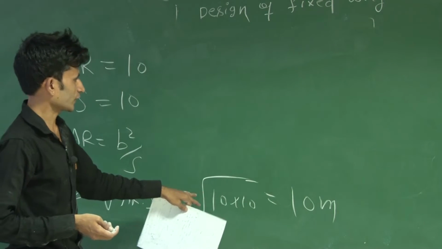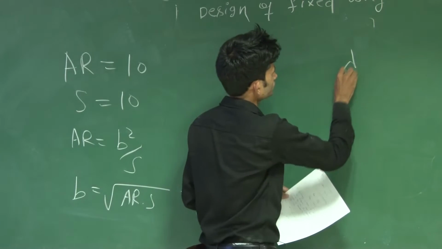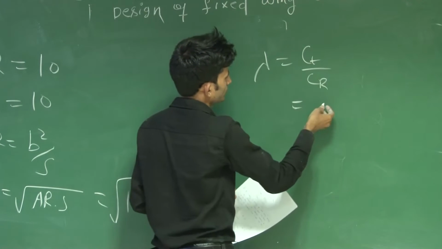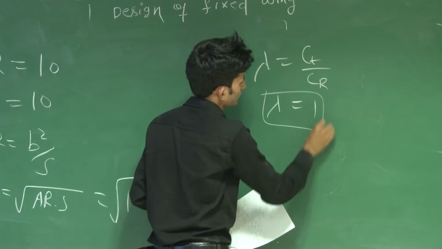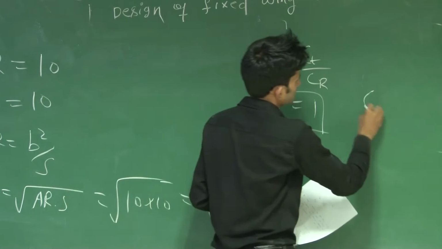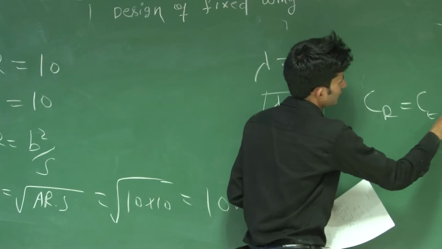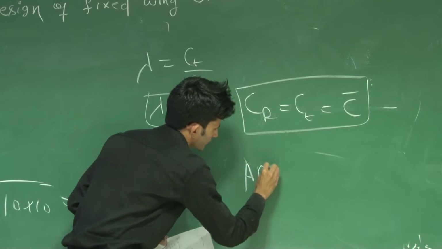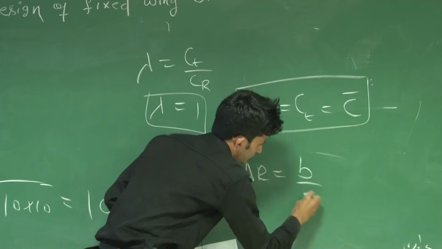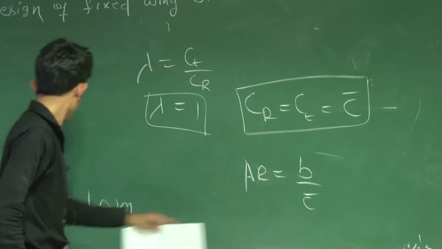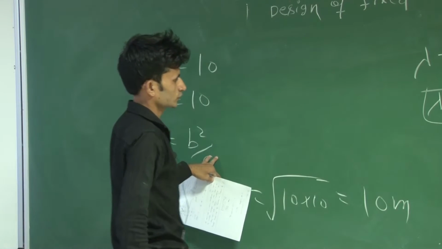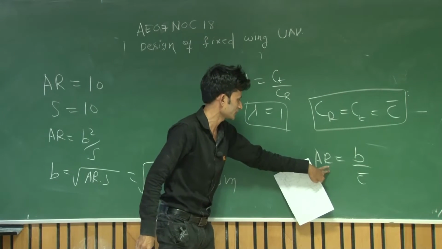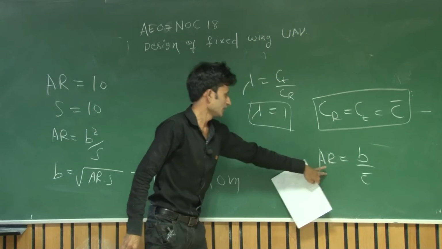In a rectangular wing, what will be the taper ratio? CT by CR. CT and CR will be the same for a rectangular wing, so lambda will be 1. In this case, the root chord, tip chord and mean aerodynamic chord will be the same. So you can use this formula: aspect ratio equals b by c bar. This is for the rectangular wing only, and that was the generalized formula. People can make the mistake of using this formula for all cases, but this is not true. This is valid for the rectangular wing only.